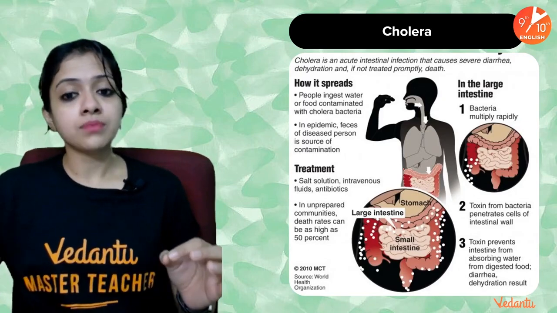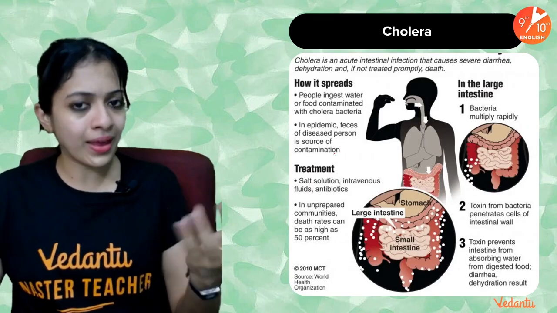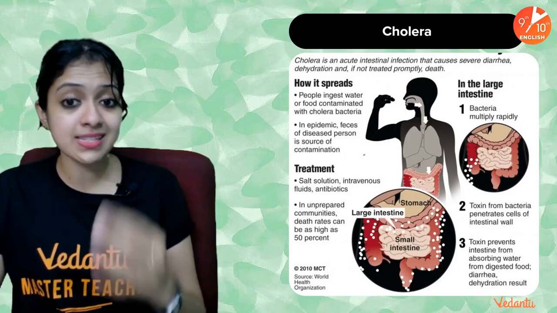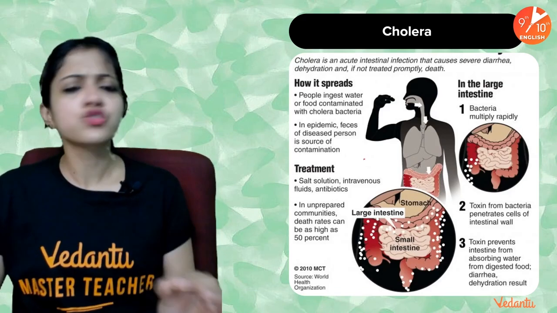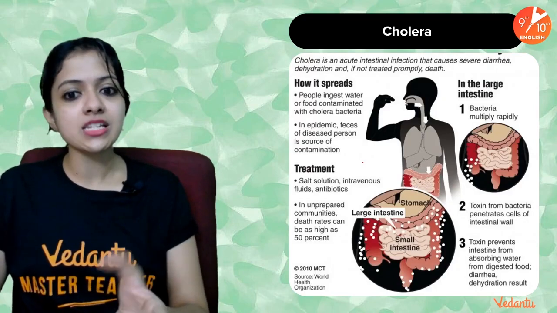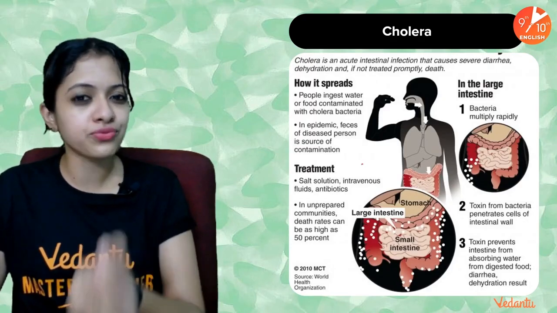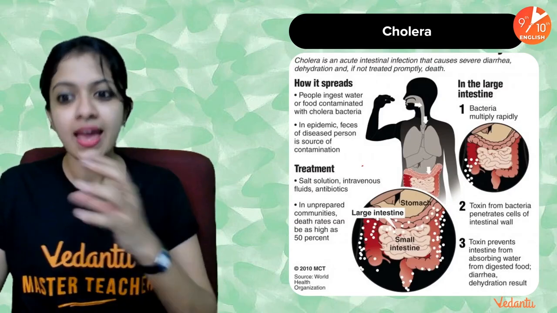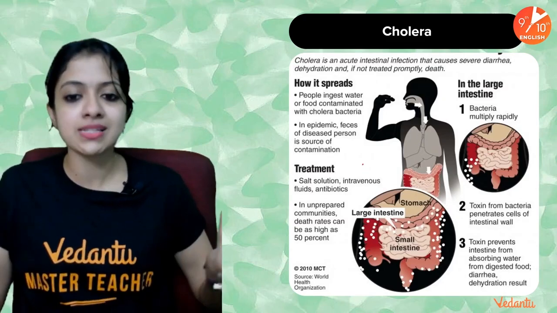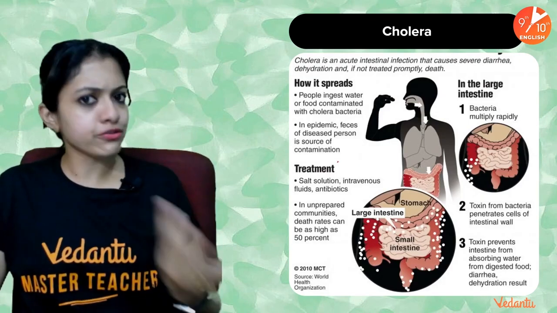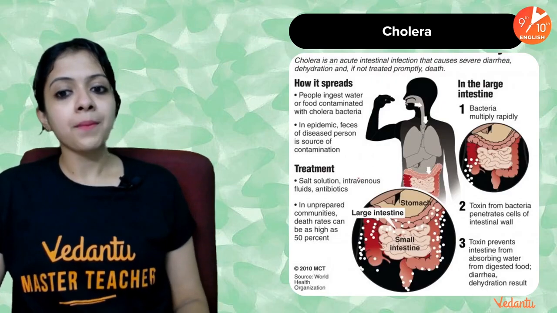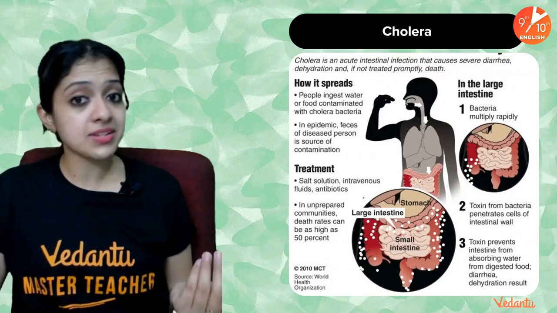So in an epidemic, when this disease occurs, the fecal matter of an affected person normally serves as the source of contamination. Water or food contaminated with a slight amount of fecal matter from an infected person can get ingested by another person unknowingly, because it's part of the water and unknowingly getting mixed up for whatever reason. When that occurs, it can result in complications.